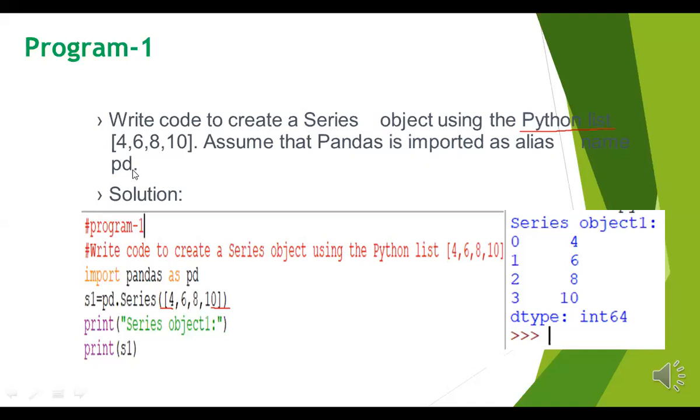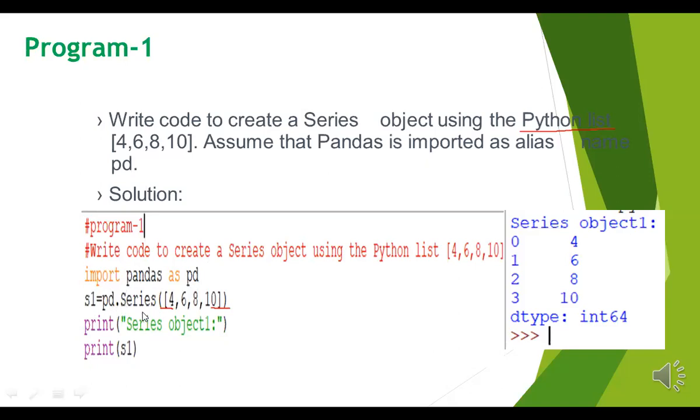Now see the program here. Import pandas as pd. See, a four line code. S1 equal pd dot Series. I have written S1 equal pd dot Series.